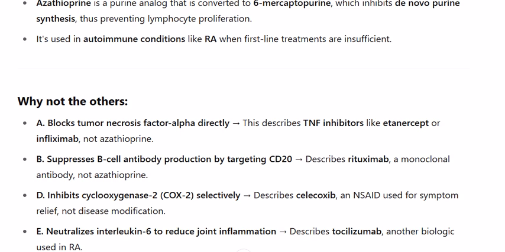B. Suppresses B-cell antibody production by targeting CD20, describes rituximab, a monoclonal antibody, not azathioprine. D. Inhibits cyclooxygenase 2, COX-2, selectively, describes celecoxib, an NSAID used for symptom relief, not disease modification. E. Neutralizes interleukin-6 to reduce joint inflammation, describes tocilizumab, another biologic used in RA.